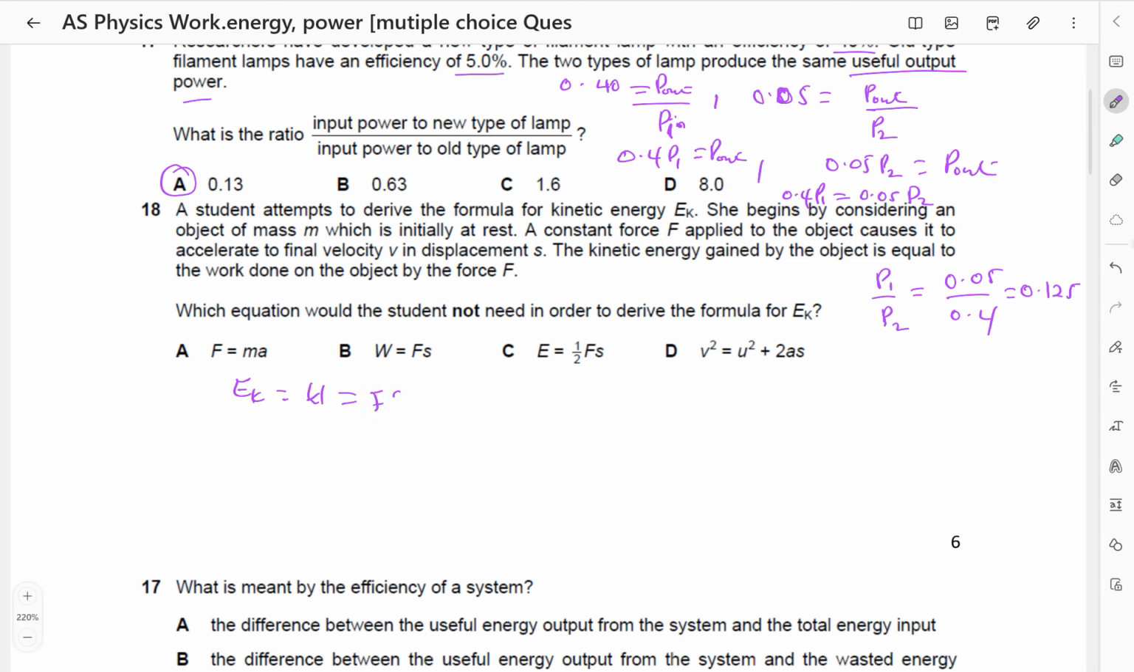Remember, the work done is force times distance. And of course, the force is ma, so this is also equal to ma times s. So we need the force is equal to ma, and we need to replace as. As is going to be v squared minus u squared, divided by 2. But remember, u squared is zero. So we also need this one. So it means we don't need this one, so this is out.